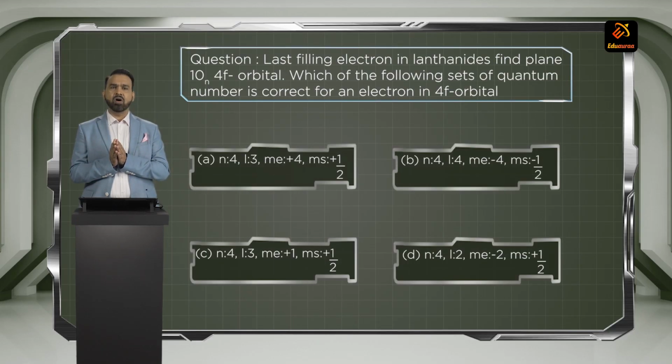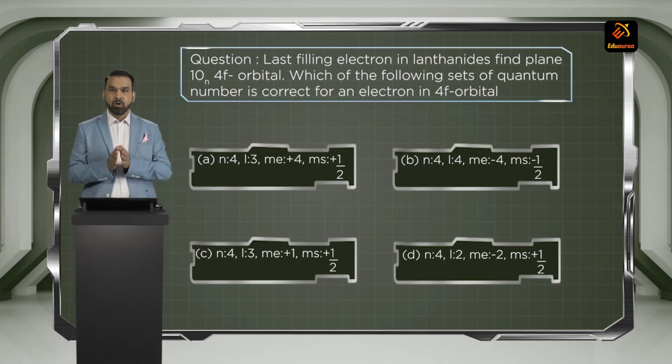The last filling electron in lanthanides finds a place in 4f orbitals. We know that lanthanides and actinides are placed in the 4f and 5f orbitals respectively. Then which of the following sets of quantum numbers is correct for an electron in the 4f orbital? In the 4f orbital, n should be equal to 4. Remember, n should be equal to 4. F means the f subshell, that is, l should be equal to 3.